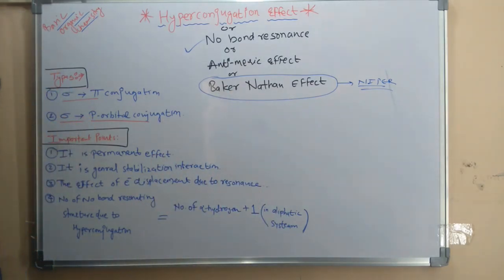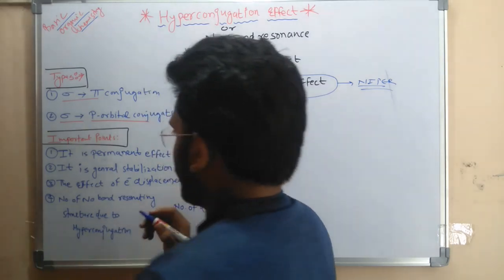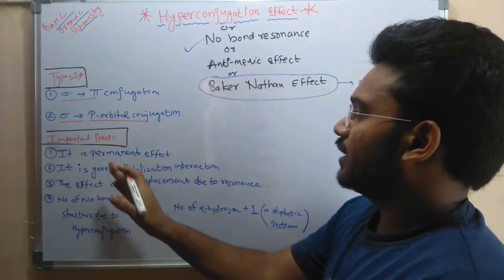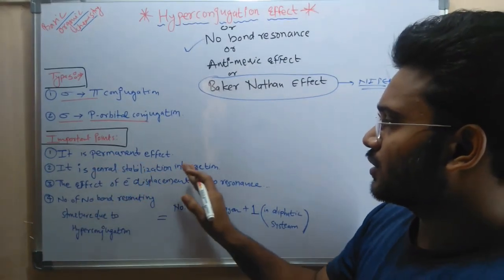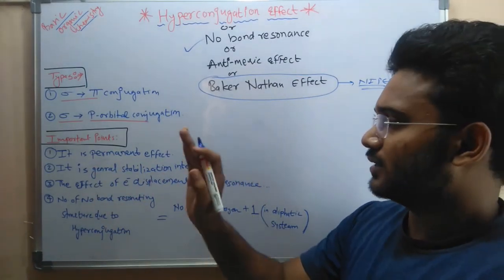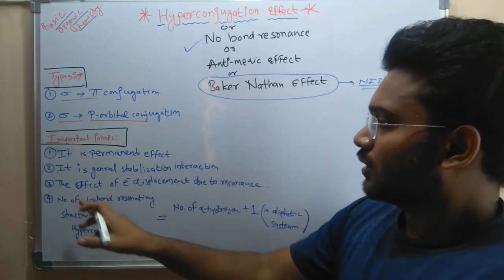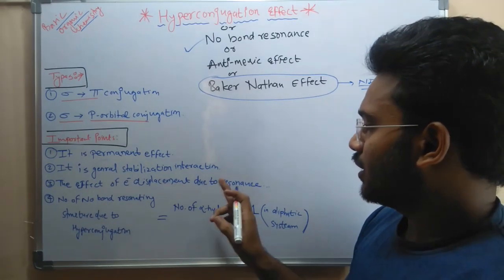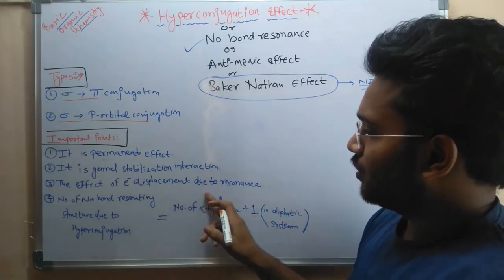So coming to the next point, which are the important points in the hyperconjugation effect. The most important point is that the hyperconjugation effect is a permanent effect. Second, it is a general stabilization interaction. Third, hyperconjugation is an effect of electron displacement due to resonance.